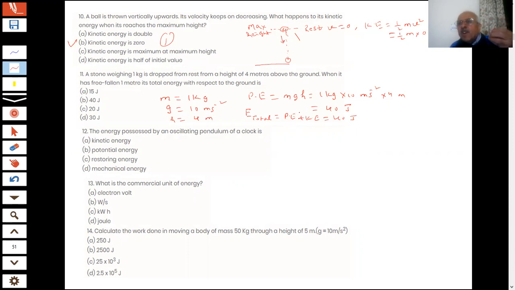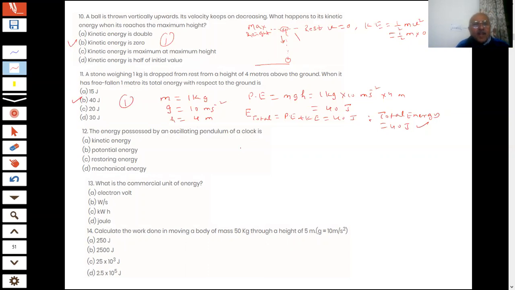So there is a transformation of potential energy into kinetic energy, but total energy will remain the same. Total energy is the same at any point, that is 40 joules. Correct answer given by Vidhi, one full mark for that.